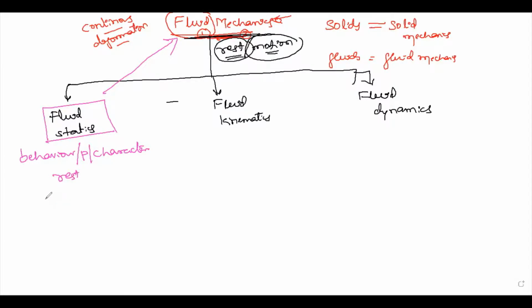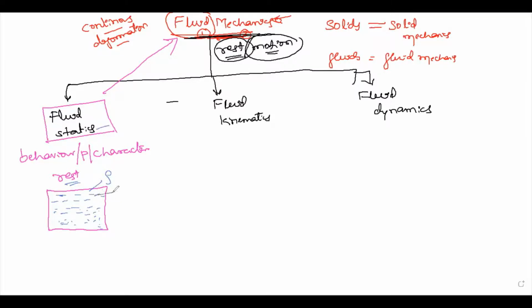Okay, now let us consider one tank. This tank is filled with some water, liquid, or you can take some oil, whatever it may be. Which properties will be considered when the fluid is at rest? For example, density. Density is one property we will study in fluid statics.